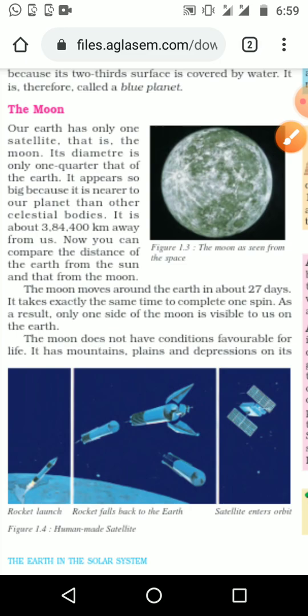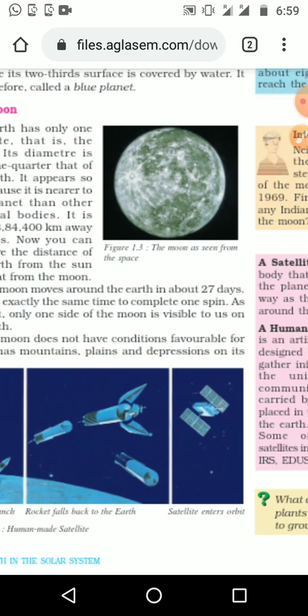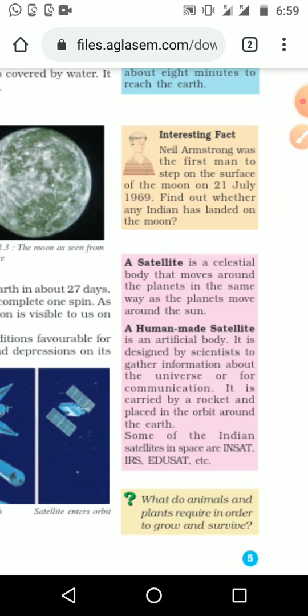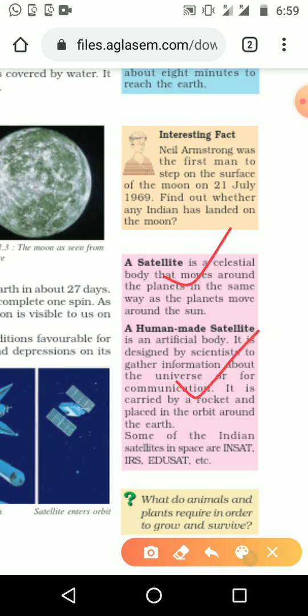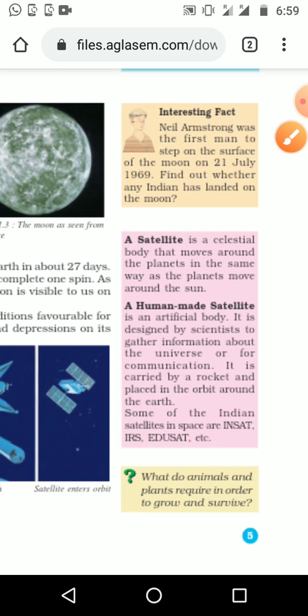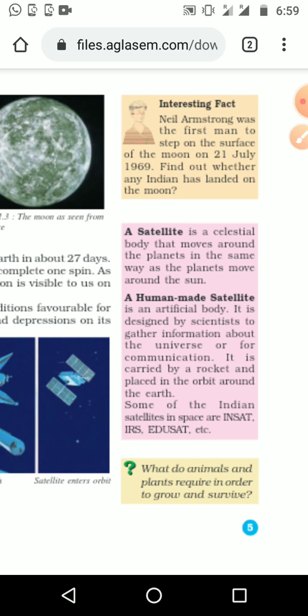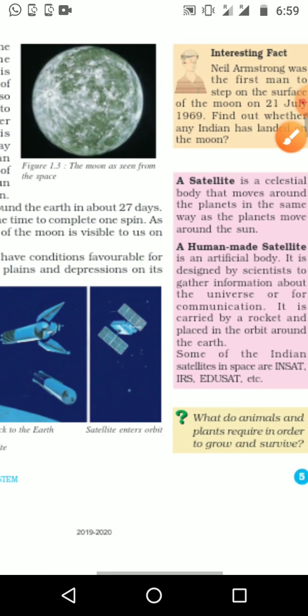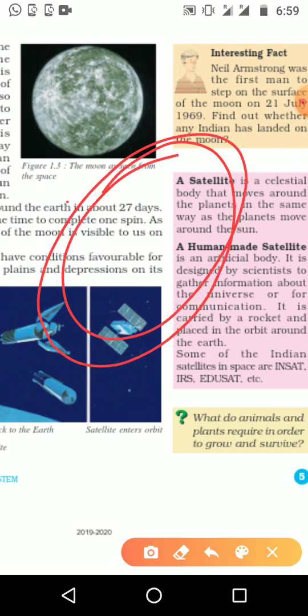Then the next one is about the moon. Before that we want to study satellites. There are natural satellites and human made satellites. What is a satellite? It is a celestial body that moves around a planet in the same way as the planet moves around the sun. The planet moves around the sun, and at the same time the satellite also moves around the sun, not staying in one place.